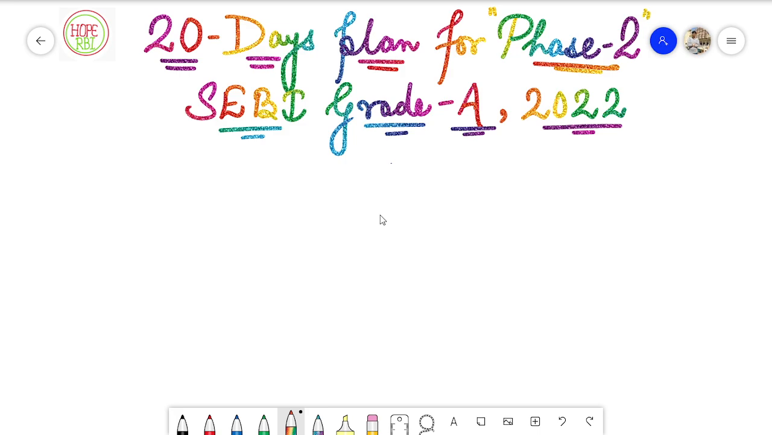First of all, I'd like to congratulate all the aspirants who have cleared the Phase 1 examination of SEBI Grade A 2022. I know there is a lot of confusion, a lot of dilemma among the candidates about how to approach the preparation of Phase 2 of this particular exam, because as per your notification, your exam is going to be held on 20th of March, so you roughly have 20 days left now. That is why I am here.